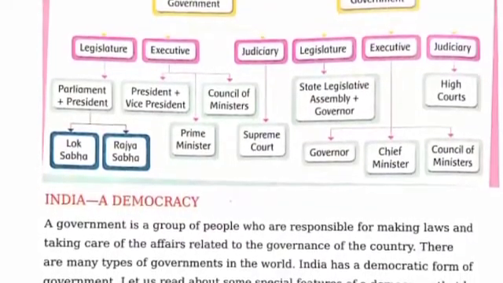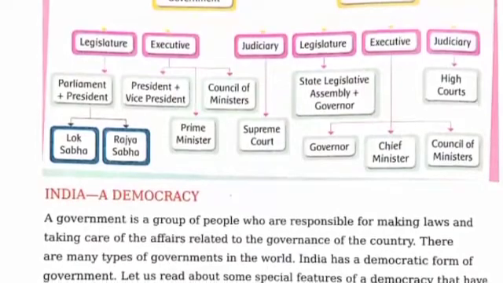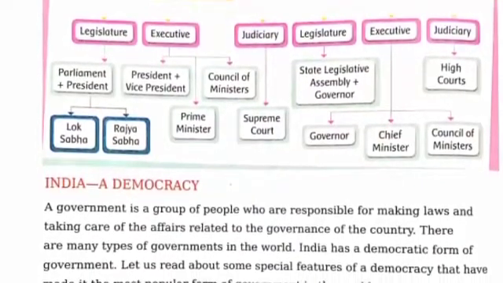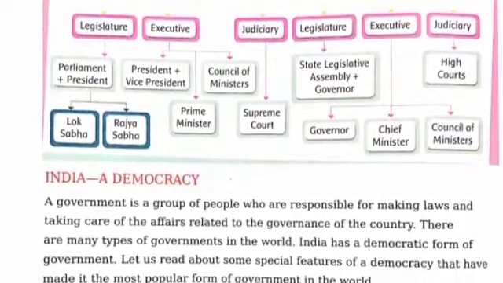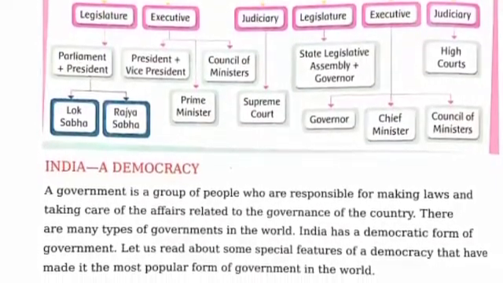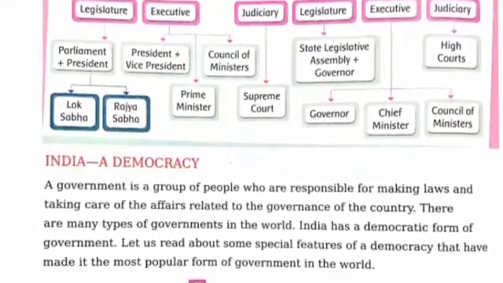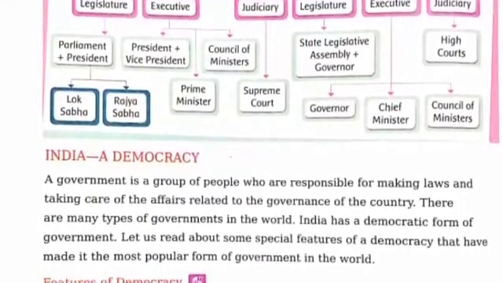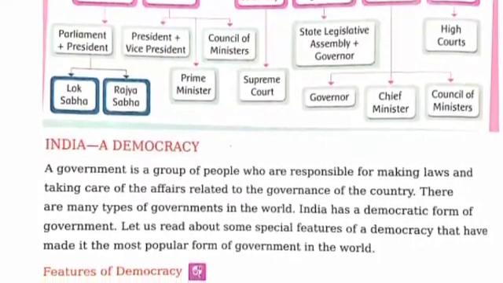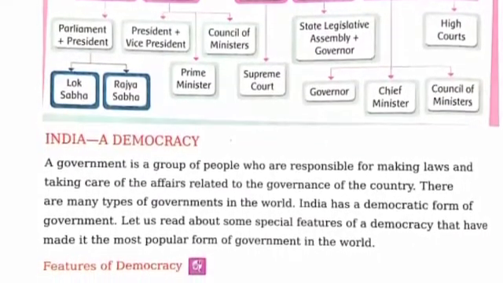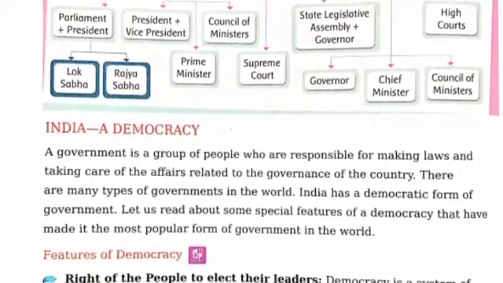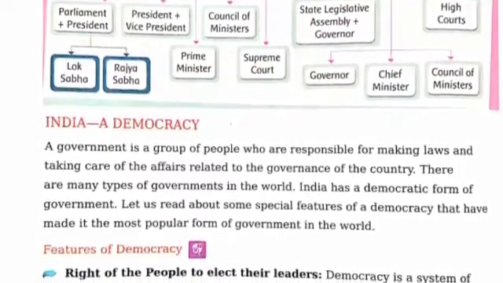First, India, a democracy. A government is a group of people who are responsible for making laws and taking care of the affairs related to the governance of the country. There are many types of governments in the world. We know that different countries have different types of governments or different types of rules. India has a democratic form of government. We are a democratic country, so we have the democratic form of government.